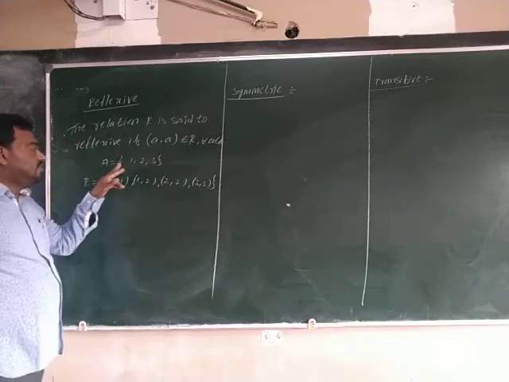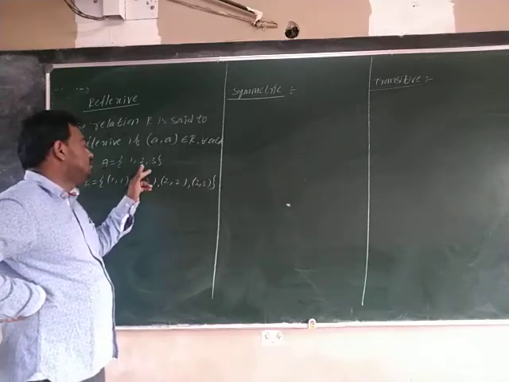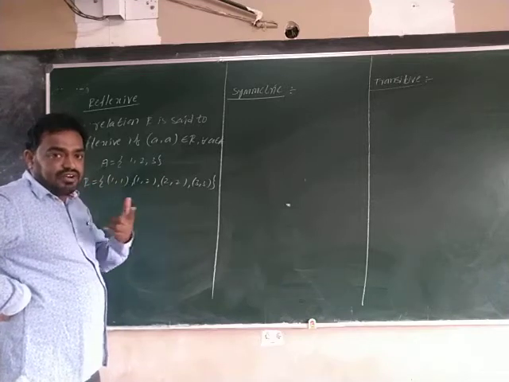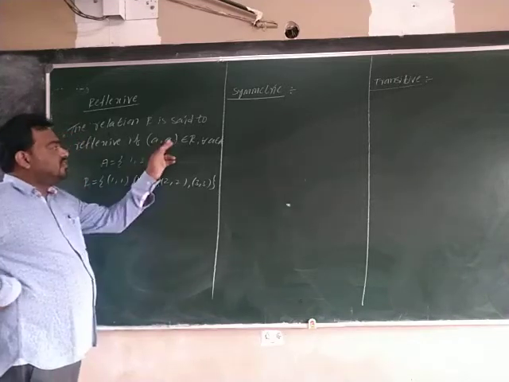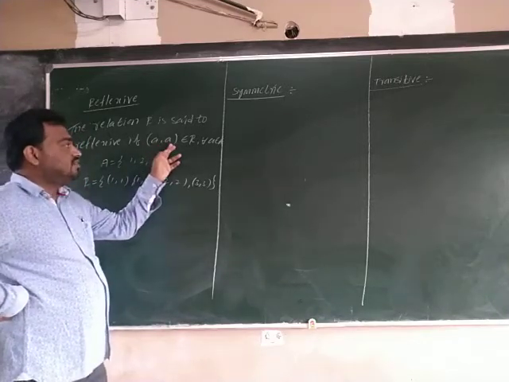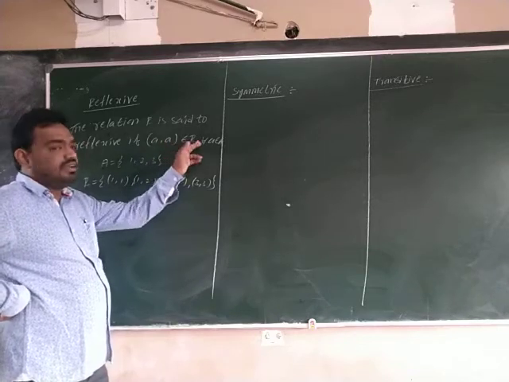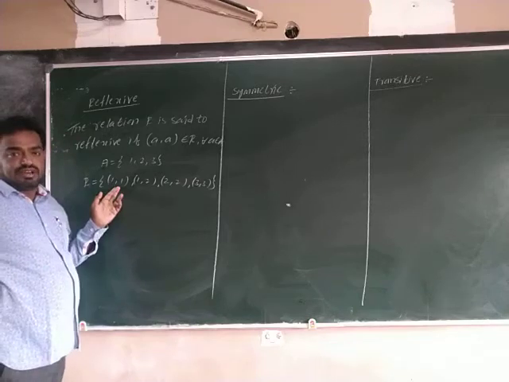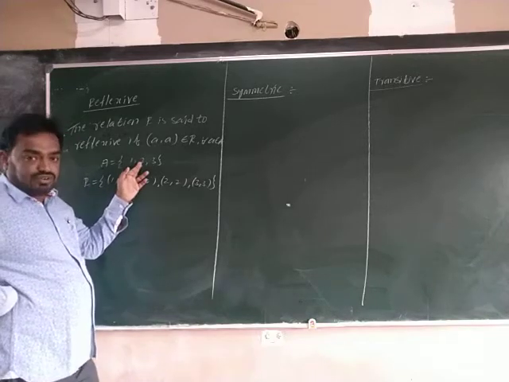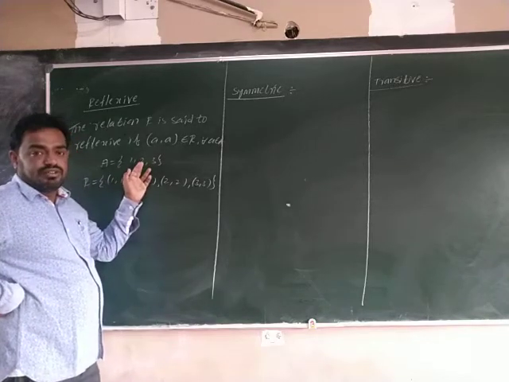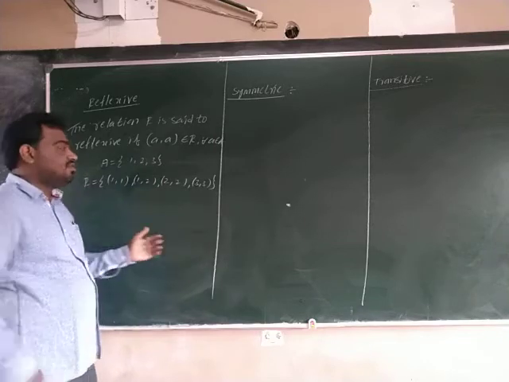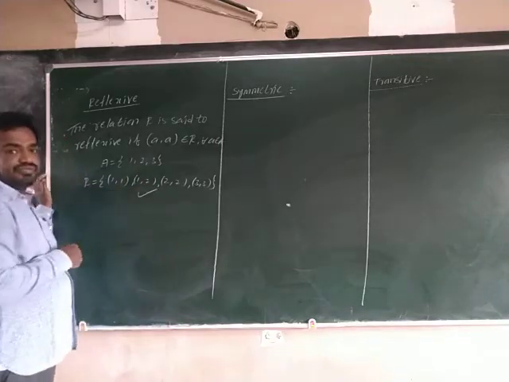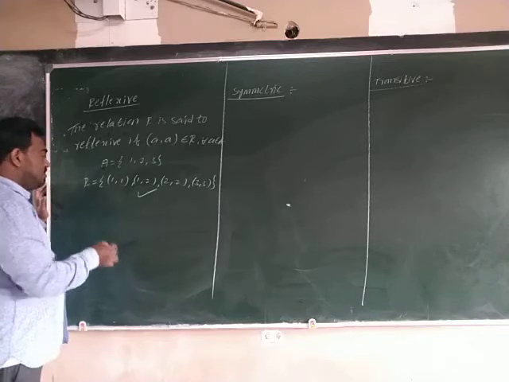Here A has 3 elements: 1, 2, 3. You take (1,1). If a is 1, then (a, a) must be in the set R. That means (1,1) belongs to R. And if I take (2,2), it belongs to R. (3,3) belongs to R. So it is reflexive. You see one more example.